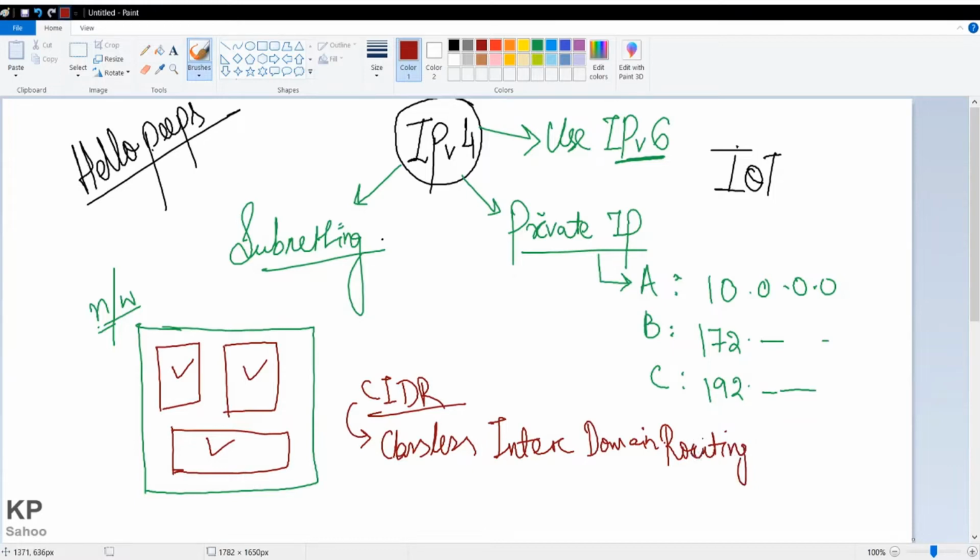Normally in IPs, for A class we put CIDR as 8, in B class we put 16, and in C class we put 24, in this way. So what do this 8, 16 or 24 refer to?